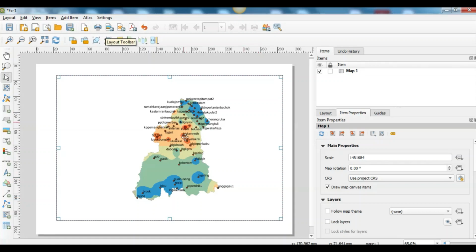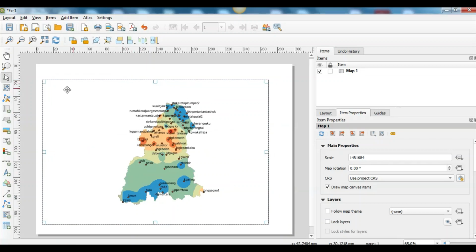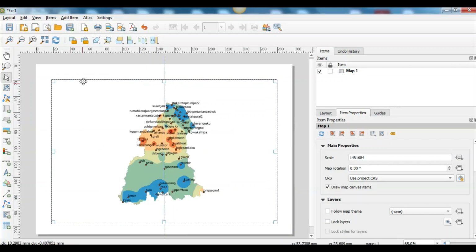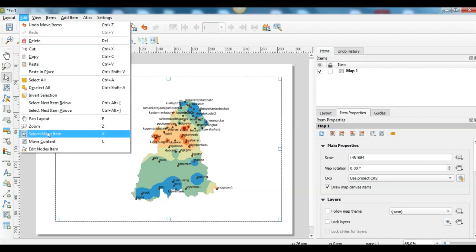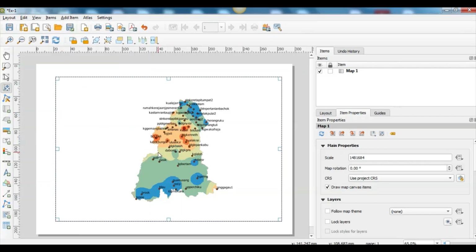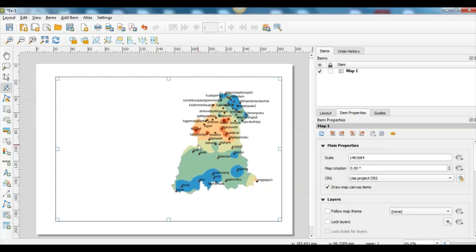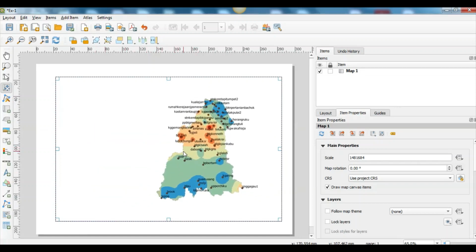So if you want to move the content, here I can move like this, maybe the window of the map. But if you want to move the content or you want to move the map, you can try to click edit, move content, so you can move the map to the left or to the right.